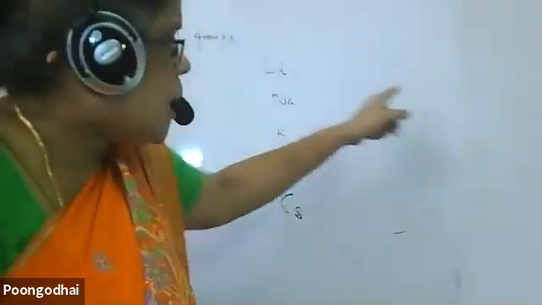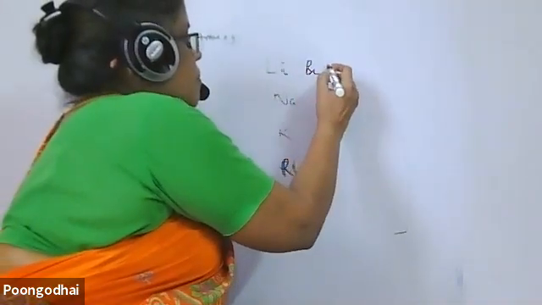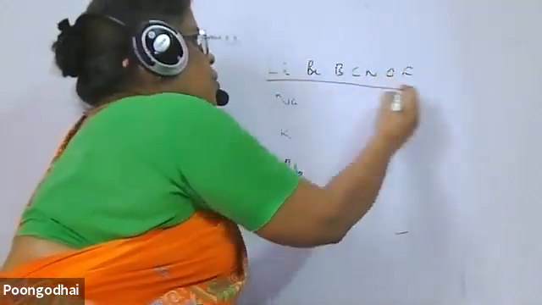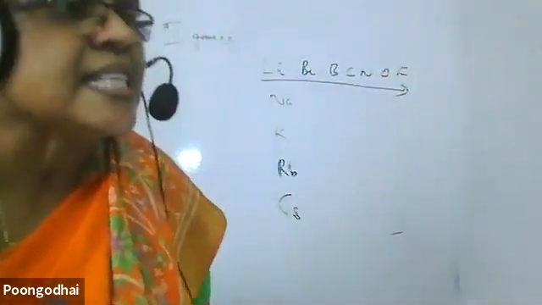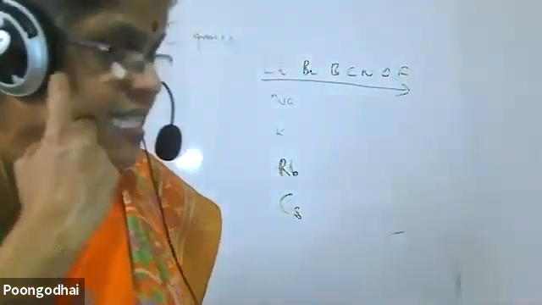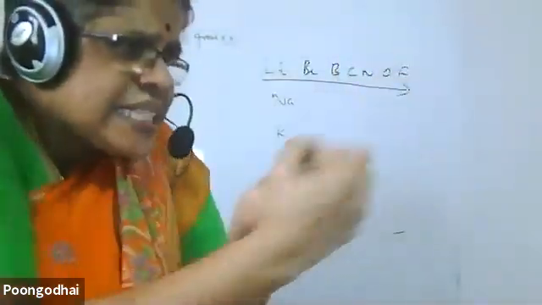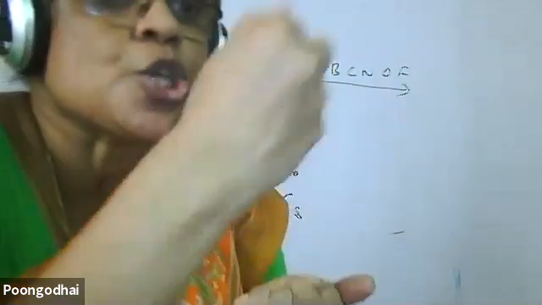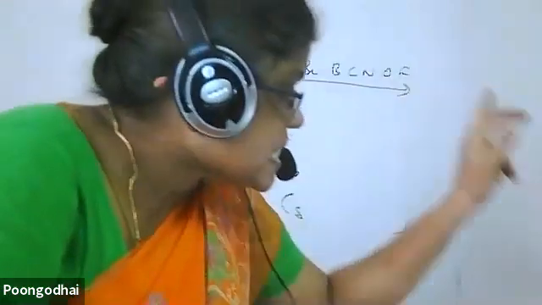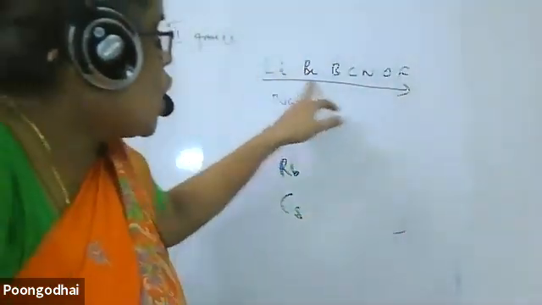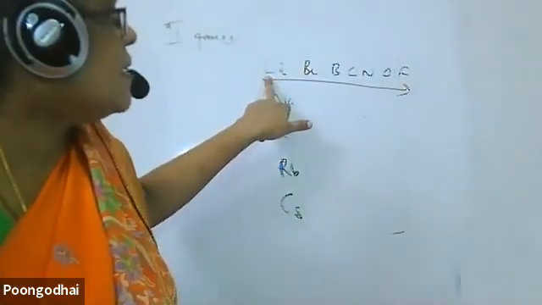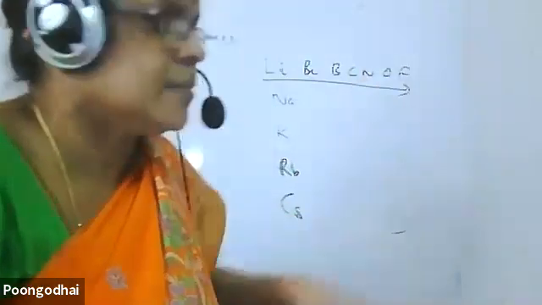When I move along the period, lithium, beryllium, boron, carbon, nitrogen, oxygen, fluorine, the size of the atom decreases. Effective nuclear charge increases. The valence electrons are held tightly by the nucleus. So the tendency to lose electron decreases. Metallic character decreases. Along the period, lithium is highly metallic. The least metallic is fluorine.